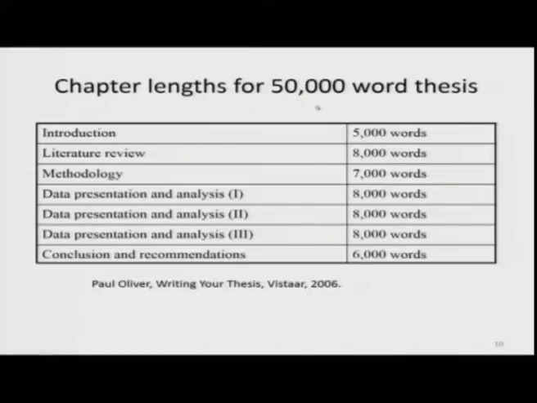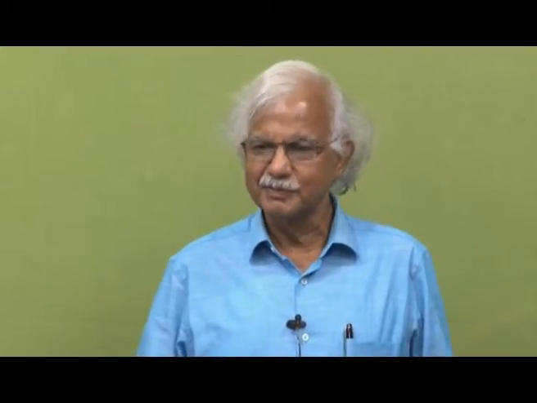I am not saying pages, because pages will depend on whether you use single line spacing, 1.5 line or double line spacing. So, let us talk of words. A PhD thesis must contain about 50,000 words. Introduction is 1/10 of that, 5,000 words. Literature review 8,000 words. Methodology 7,000. Methodology is not less important. Sometimes students simply write that this type of sample design was used and data was collected from so many people.